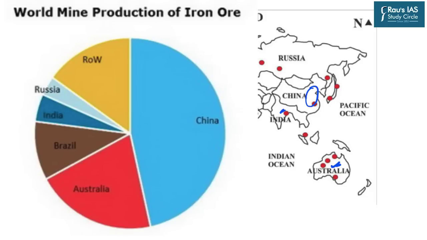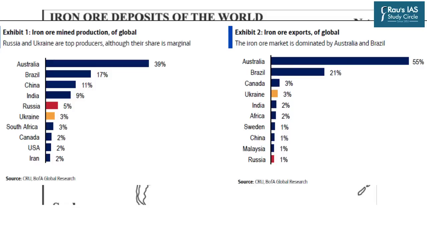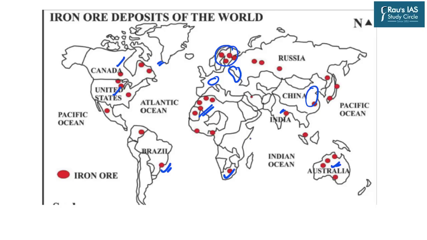When it comes to the production, India is among the top 5 countries. When it comes to the export, India is amongst the top 5 countries. So this is basically the distribution of the iron ore deposits in India and the world.